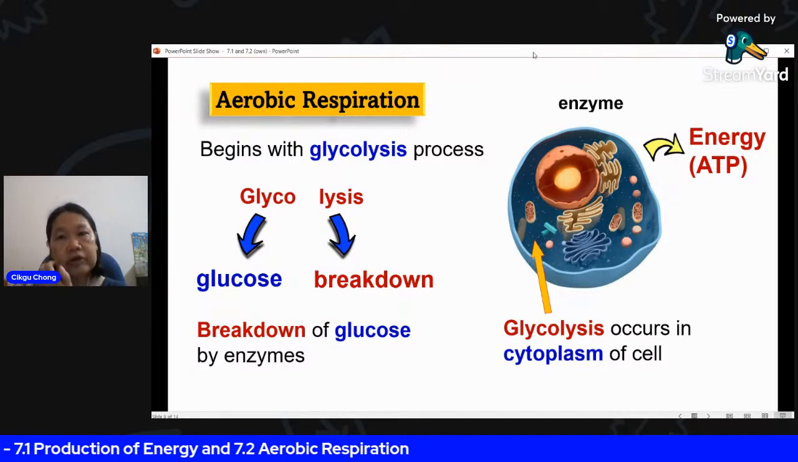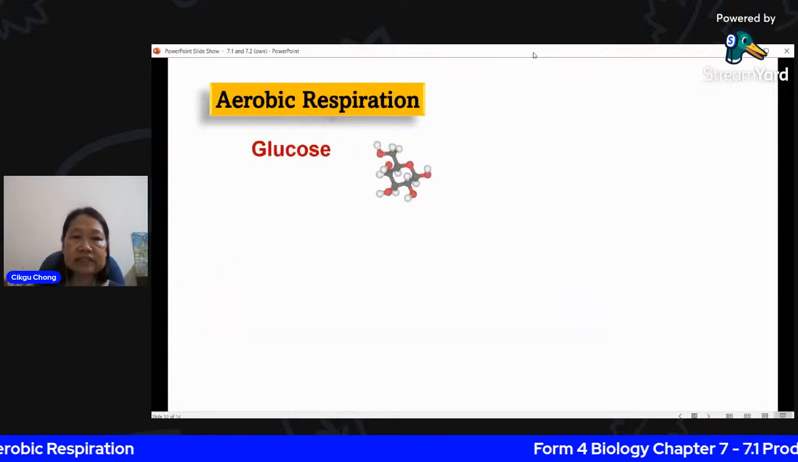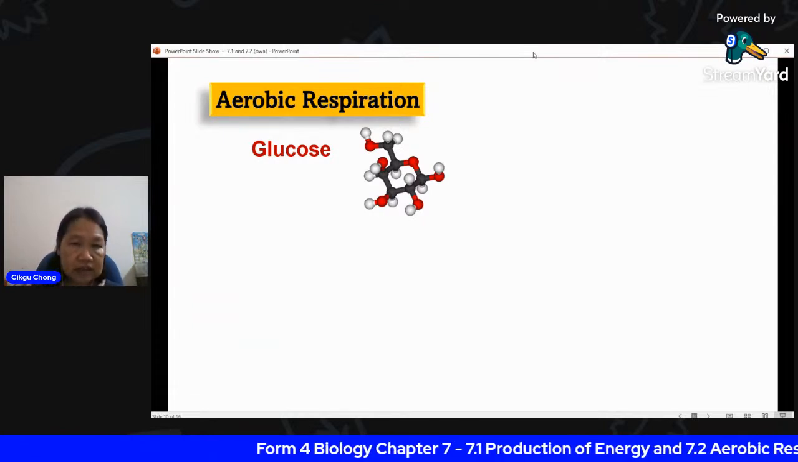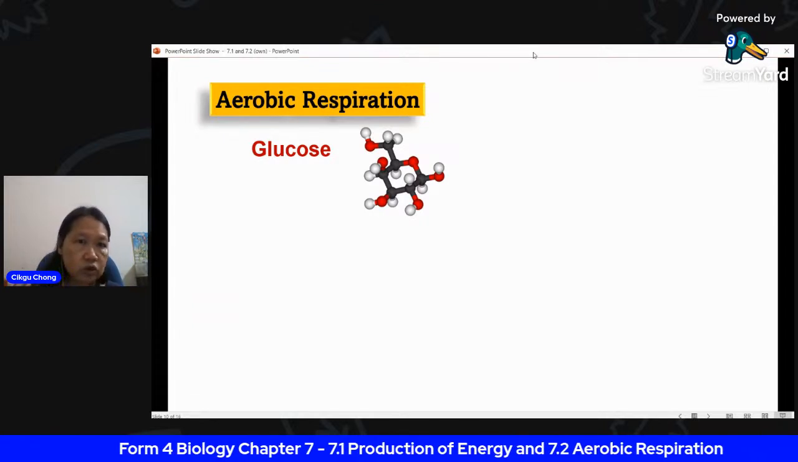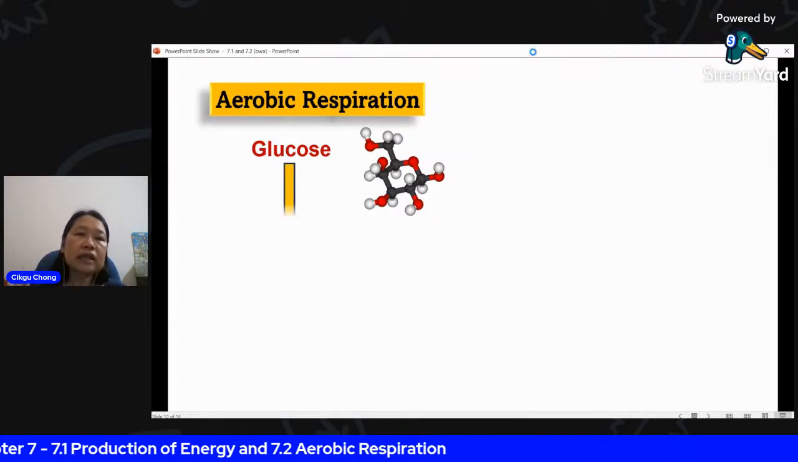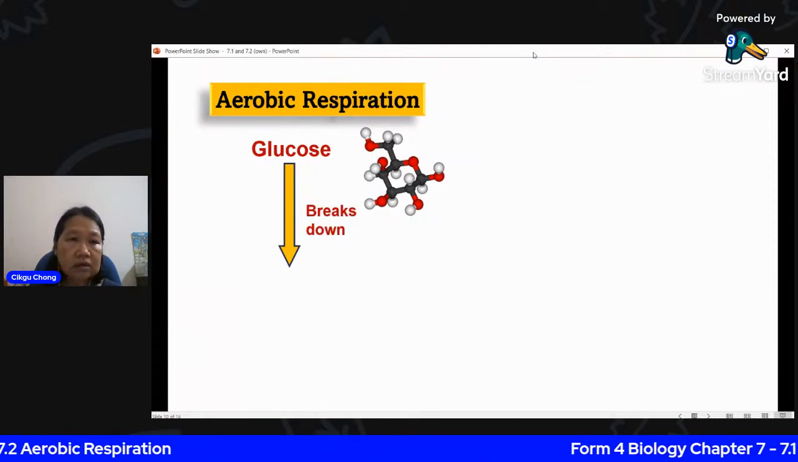All right, so now we go to the second one. I will repeat again on the glycolysis. So let's look at the glucose. This is a molecule of glucose, C6H12O6. Now glucose is broken down.